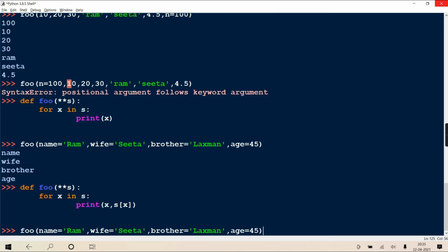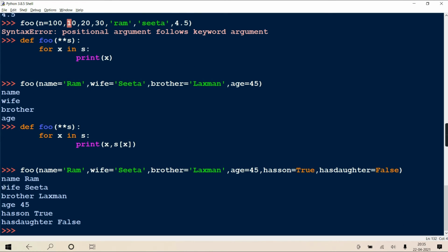Any number of arguments you pass, doesn't matter. Suppose after this I'm writing has children, has son, I'm writing, okay? True. Right? Has daughter. False. So any argument you can pass. All are now going to get packed into a dictionary and that will come here. And see, is it printing the key also, value also? Key value, key value, key value, key value. Getting? So this is also one way of doing it.